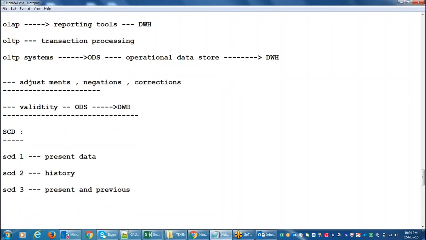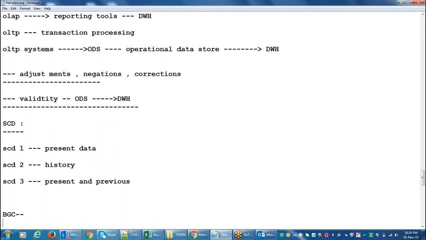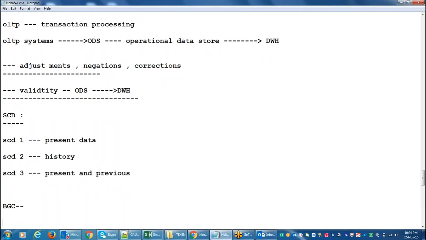Suppose you get an offer from any banking company. What will they ask before releasing the offer? They will ask for all the documents from you, right? All the required documents, all your previous experience, all your education certificates, everything. Why is it required? They have to do the background check, right? Background verification. So BGC, background check.